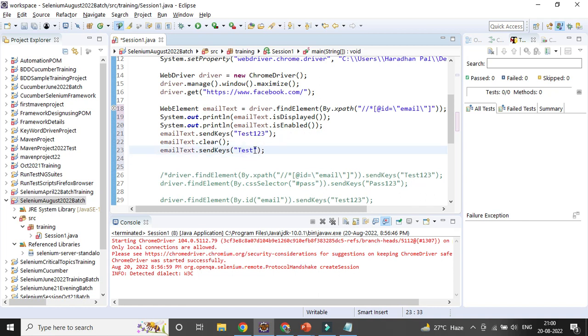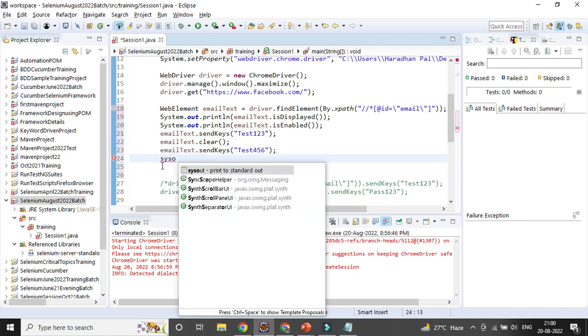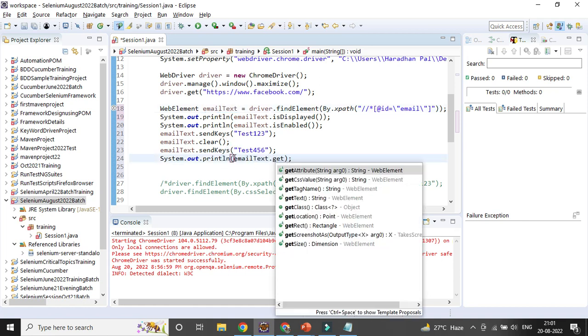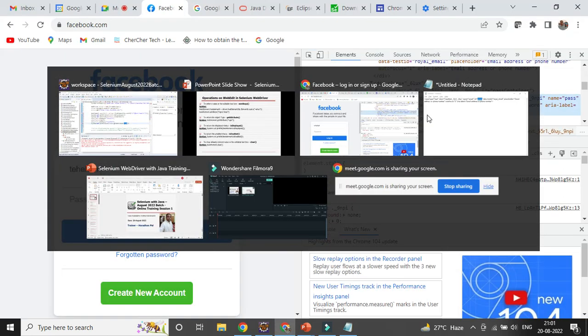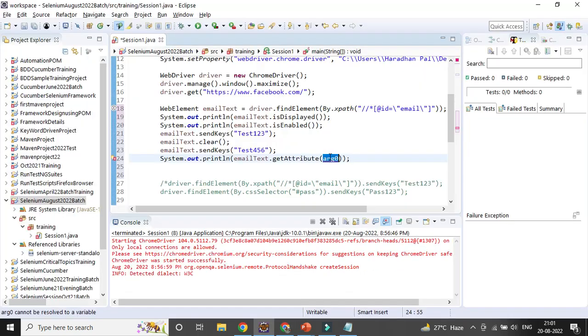456. And if you want to get the properties, what you can do is System.out.println, then the email text field, that is my field, and there is a method called getAttribute. With the help of that I can get the attribute value. So what are the attributes? These are called attributes, and these are the values. This is the attribute, this is the value. If you want to print name, you need to give name here, so that the name value will be printed out for the attribute.